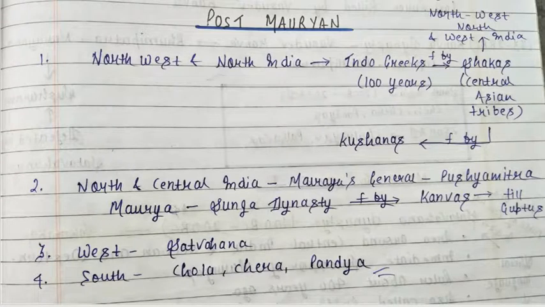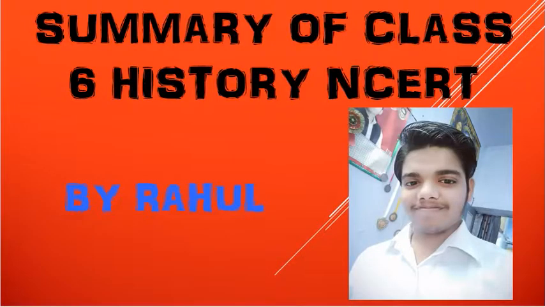And before wrapping up this particular session, the main thing is that I am going to summarize all these chapters in this particular NCERT. Up till now we have covered the 8th chapter. The first chapter, if you can recall, was all about some random data. The name of the chapter was something like what, where, how, when. So random data was given in that chapter.